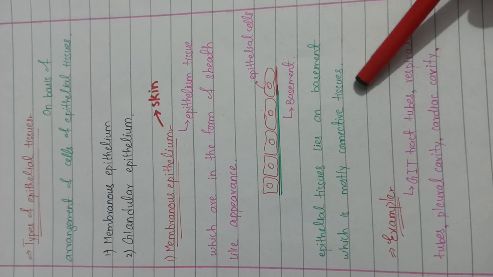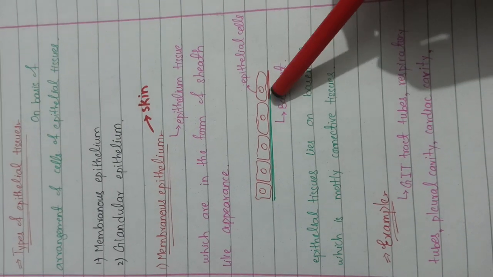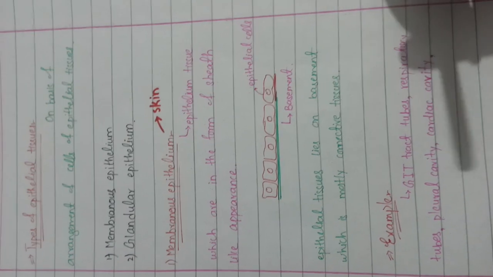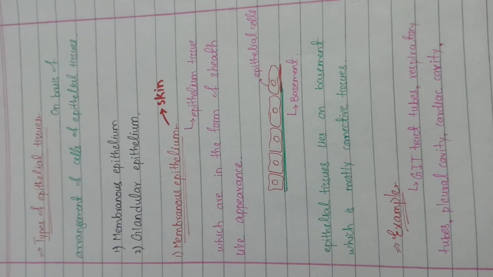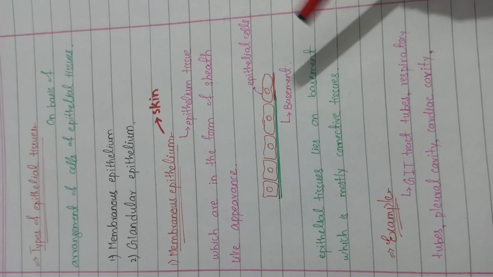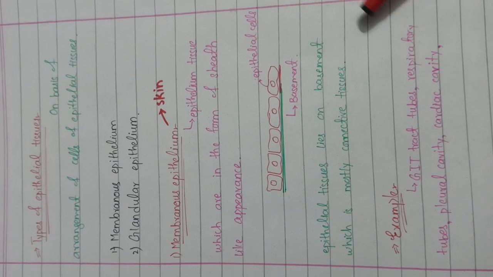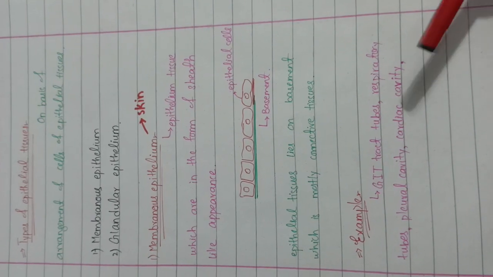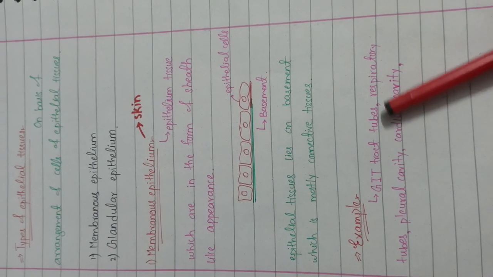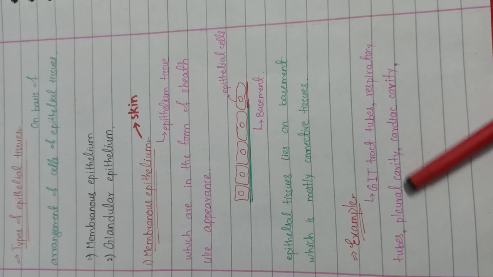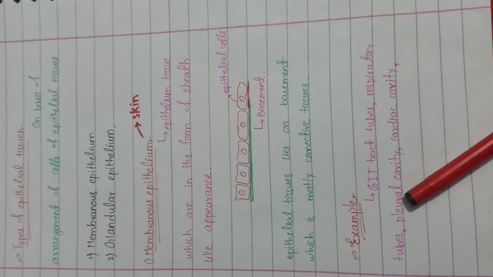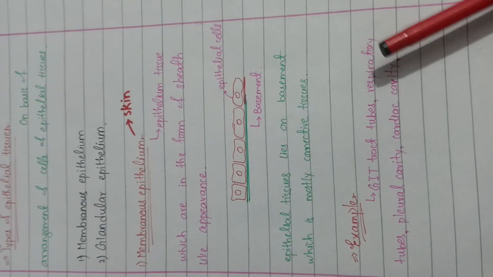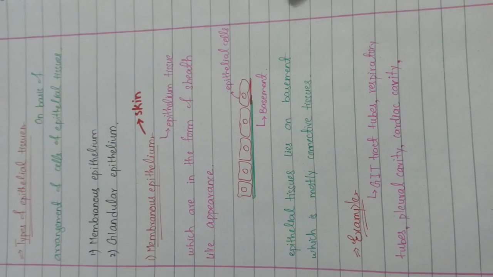The basement is mostly connective tissue. After this basement, a lot of the internal space is covered by our connective tissue, then our muscular tissue, and then our nervous tissue layers come. So after the epithelial tissue, the next layer would be connective tissue, which will be discussed in a later lecture. Then for examples, our GIT tubules, our respiratory tubules, our pleural cavity (we use the word pleural for the lungs), the lung cavity and the cardiac cavity: all these types of cavity are made up of membranous epithelium.